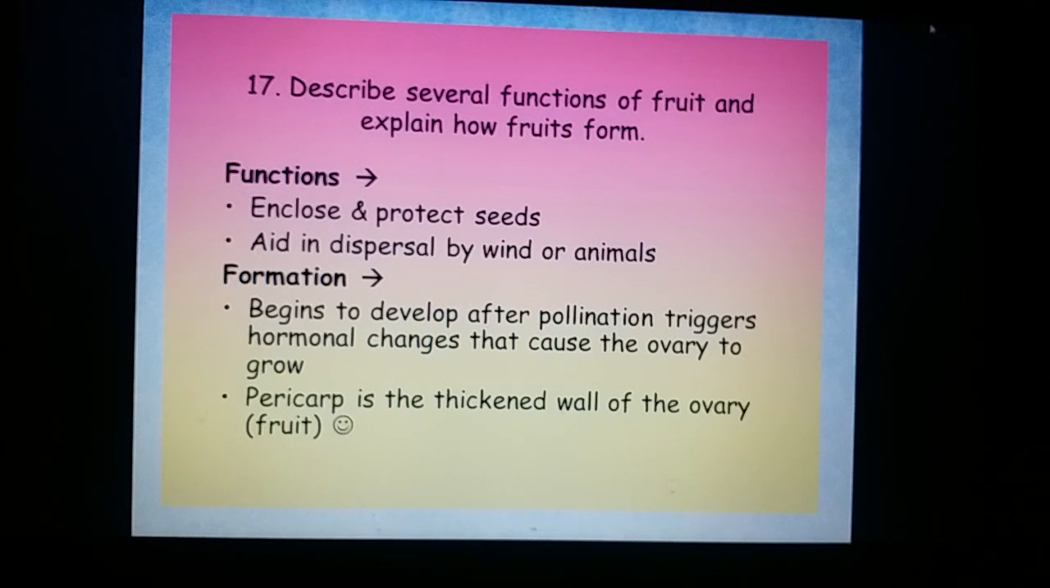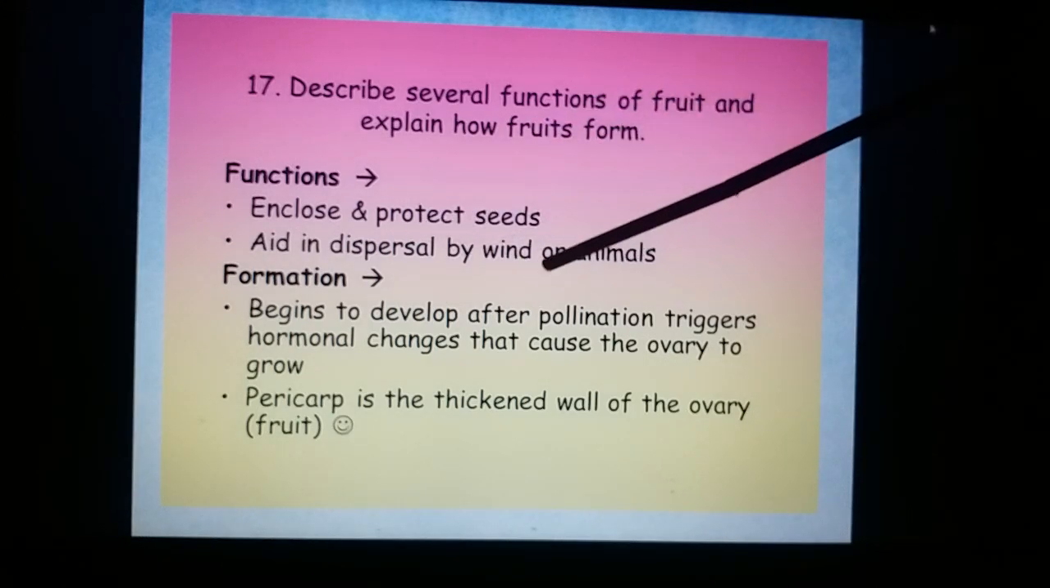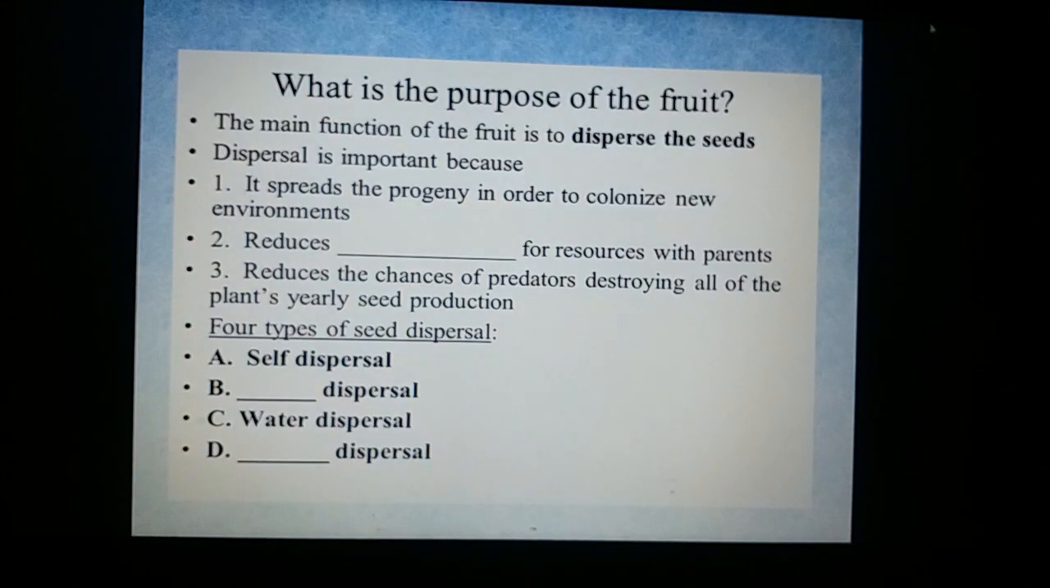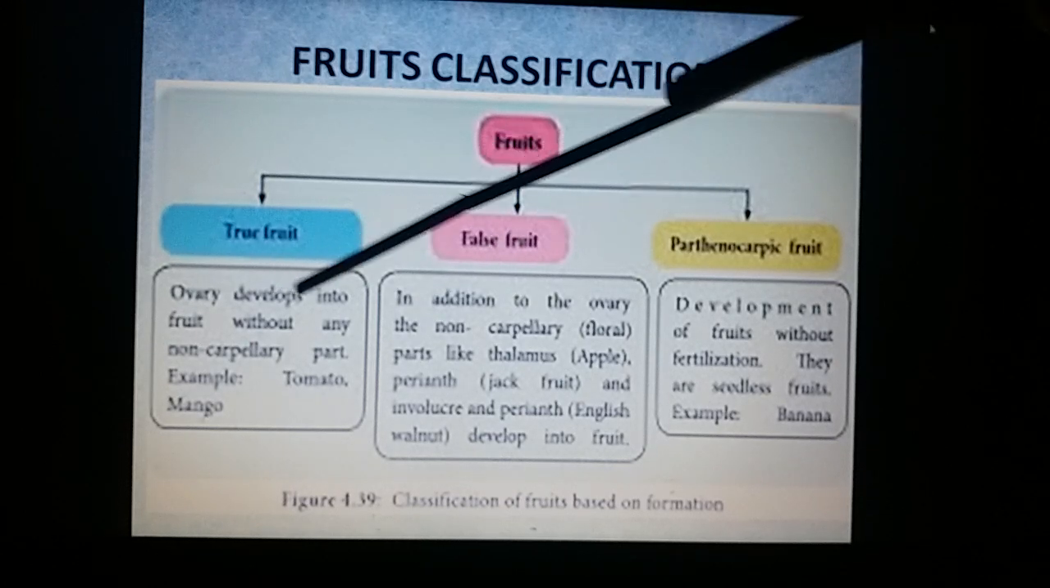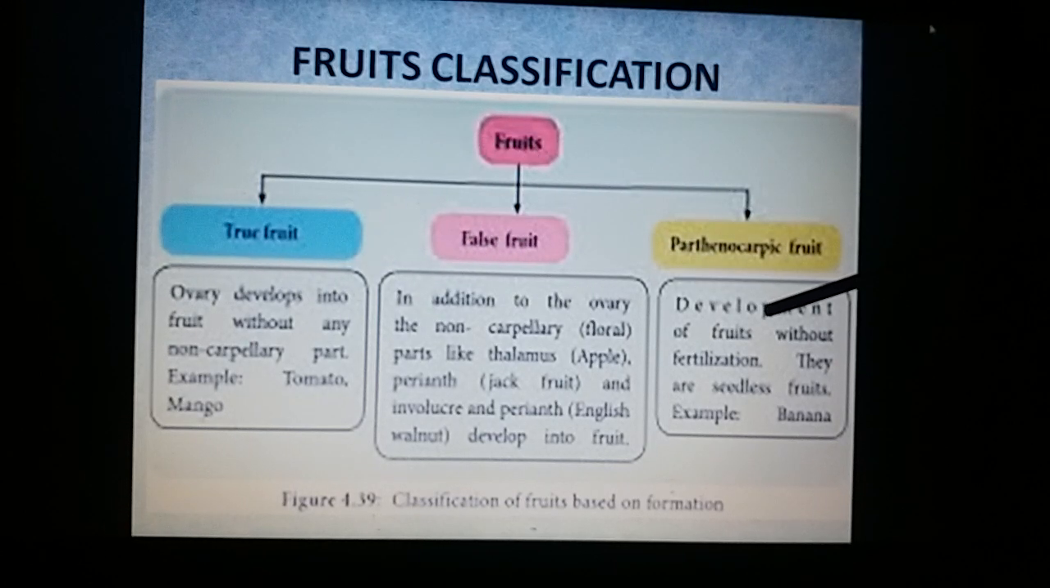What is a fruit for? Fruits are for the sake of the protection and the dispersal of the seeds. Fruits help in the protection and the dispersal of seeds. And such fruits are fundamentally classified into three types: the true fruits, the false fruits, and the parthenocarpic fruits.